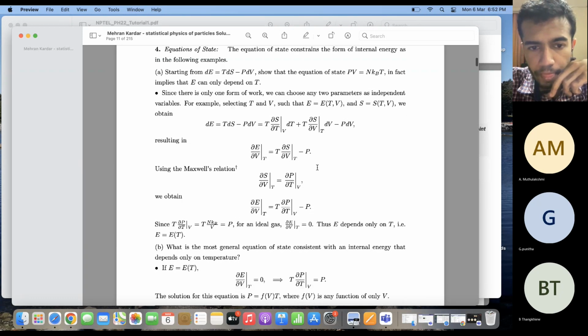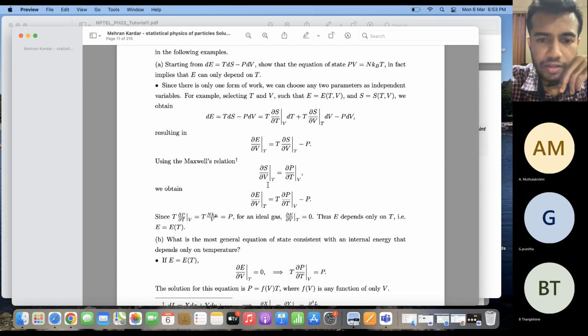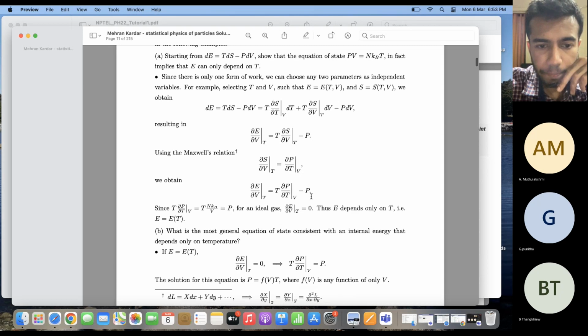Okay. Now what I do is that I use Maxwell's relation. According to Maxwell's relation, del S del V at constant T is equal to del P del T at constant V. This is a very well-known relation which you will find in most books on thermodynamics. So if this is equal to this, then I can substitute del S del V at constant T in this equation. And what I get is that del E del V at a given T is equal to T into del P del T at constant V minus P.